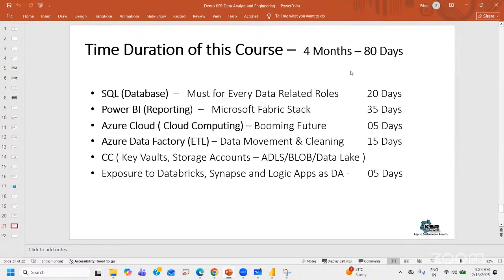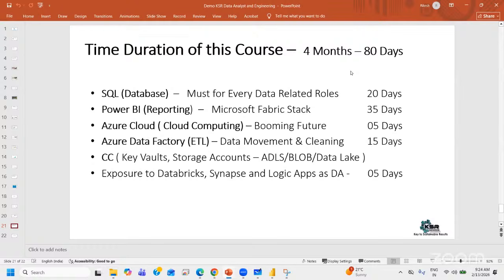Once we complete Power BI and Azure, we would again start with the SQL for a different batch. There you would be added to learn SQL, or you would be given pre-recorded sessions for the current batch which we completed. You can go through them and practice.